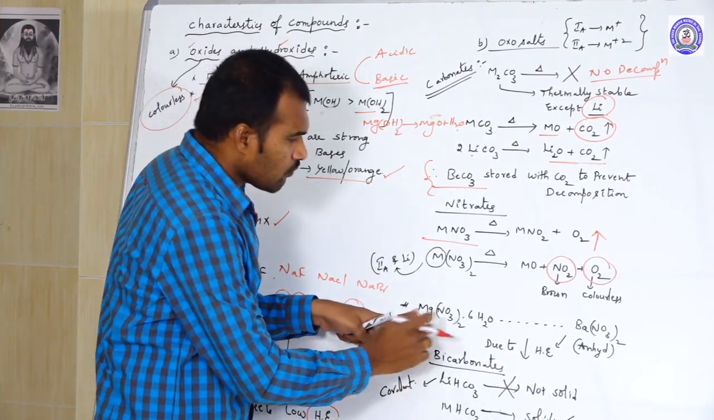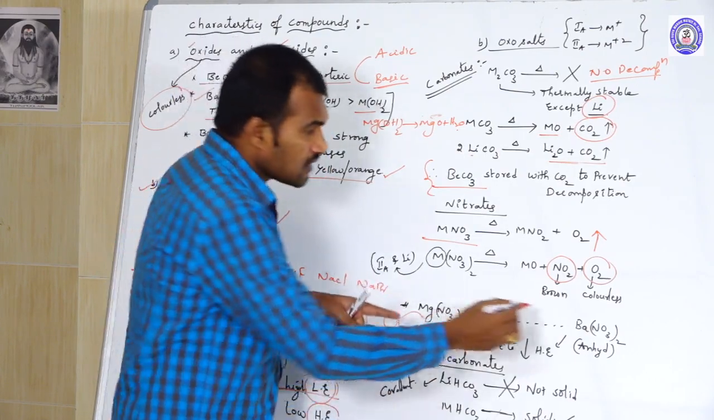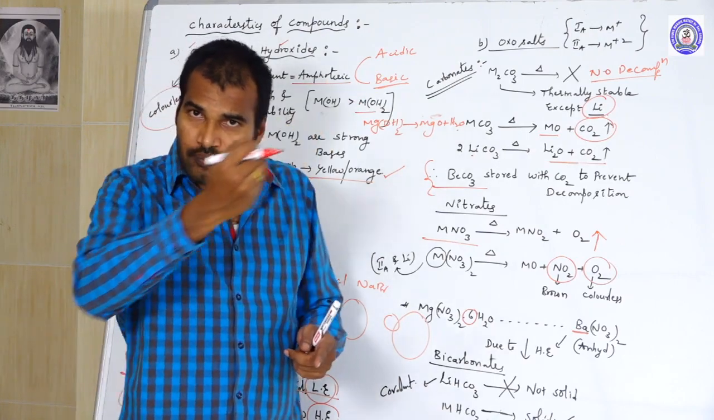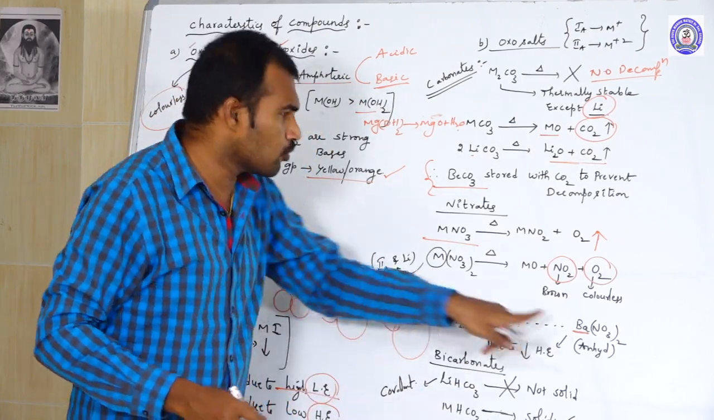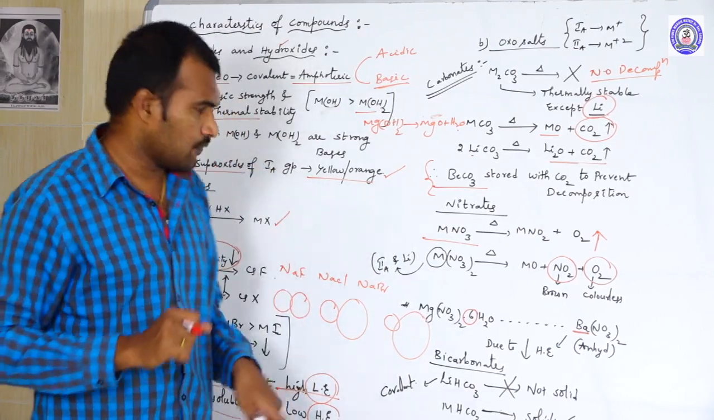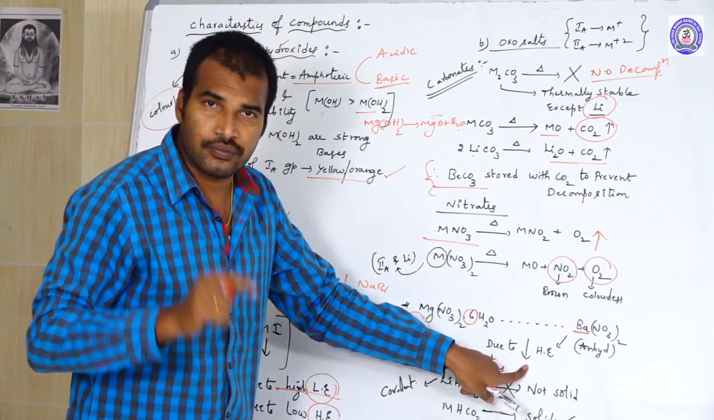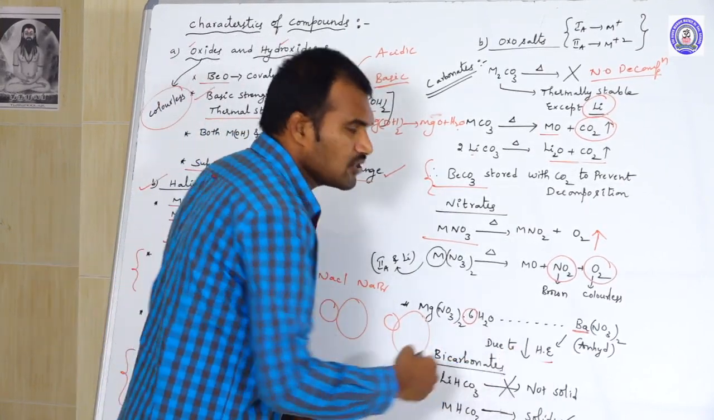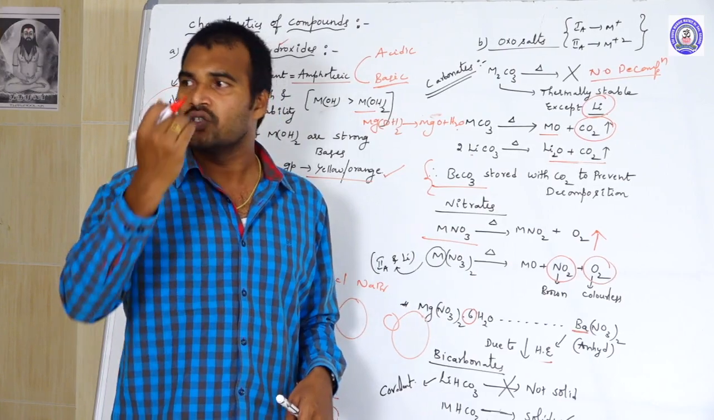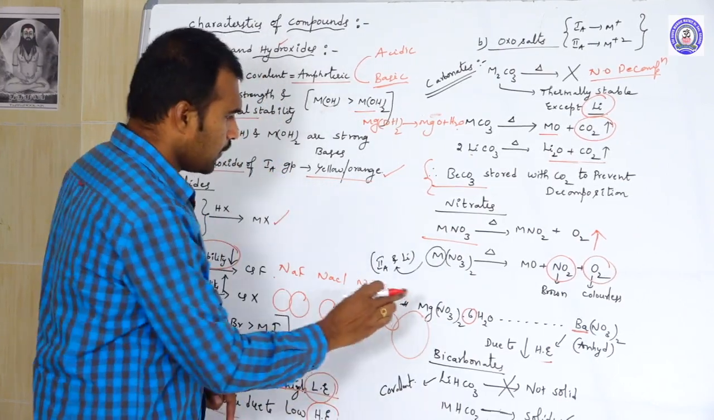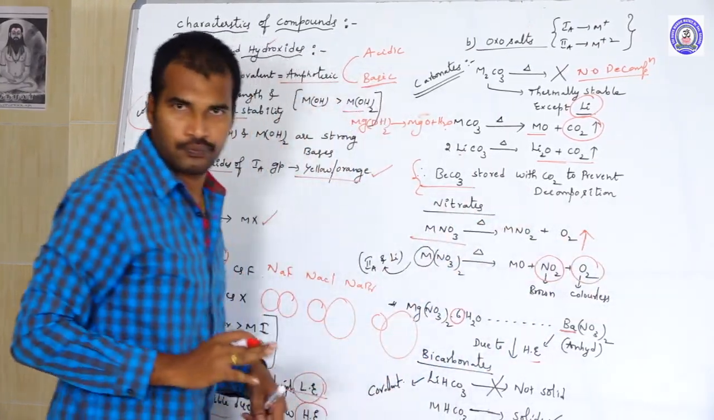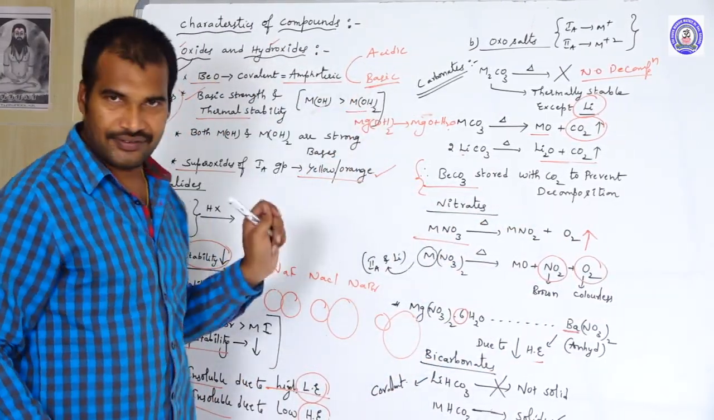The degree of hydration of magnesium nitrate is 6, whereas barium nitrate is in anhydrous form, with no water molecules. That means when you go from top to bottom, magnesium to barium, the degree of hydration decreases. What is the reason? It is due to the decrease in hydration enthalpy. As we know, going down the group, hydration enthalpy decreases. So the degree of hydration decreases from 6 to 0. Clear? This is about the nitrates.